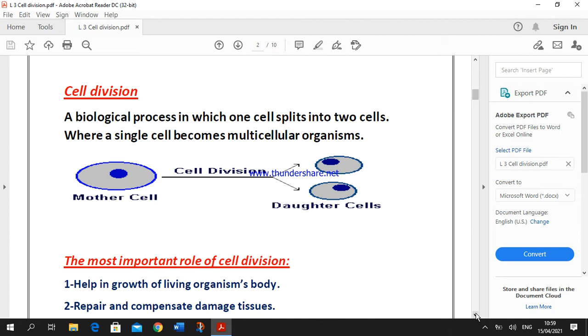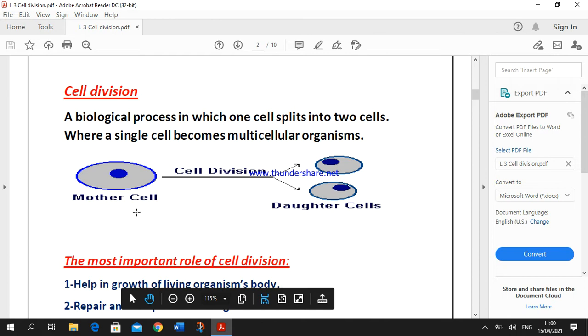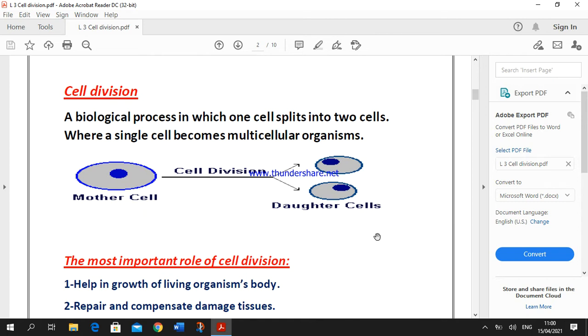Okay, so what's meant by cell division? Cell division is defined as a biological process in which one cell splits into two cells, where the single cell becomes a multicellular organism. Look at the figure, the mother cell. After cell division, it produces two new cells, which are known as daughter cells.